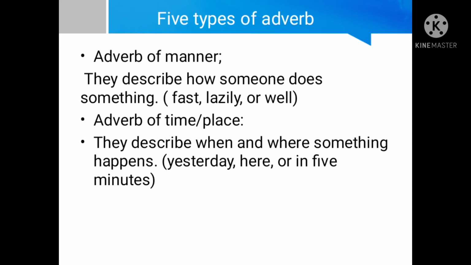After that, we have the types of adverbs. There are 5 types of adverbs. The first one is adverb of manner. They describe how someone does something: fast, lazily, or well. He's very fast. He writes slowly. He works lazily. Number two, adverb of time or place. They describe when and where something happens. For example, yesterday, here, or in 5 minutes.